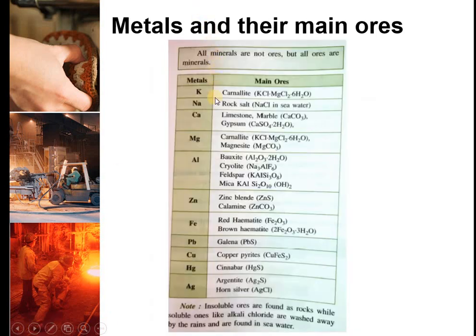So these are certain metals and their main ores. Potassium, main ore is carnallite. Sodium, it is rock salt. Calcium, it is limestone or marble and gypsum. Magnesium, it is magnesite and kernelite. Aluminium, generally bauxite, cryolite, feldspar and mica. Zinc, it is zinc blende and calamine. Iron, it is red hematite and brown hematite. Lead, it is galena. Copper, copper pyrites. Mercury, it is cinnabar. Silver, it is argentite and horn silver.